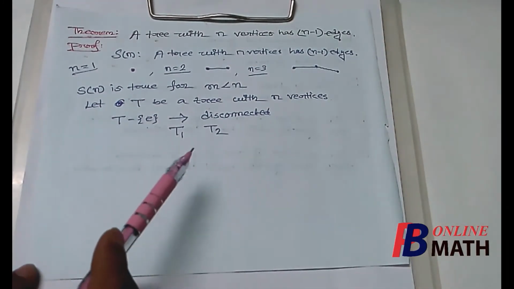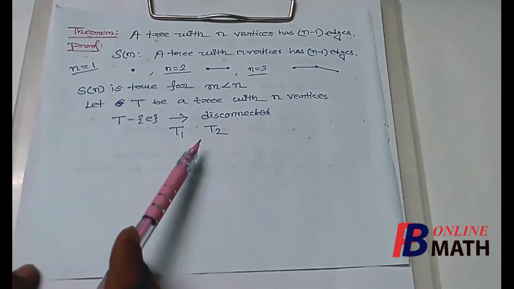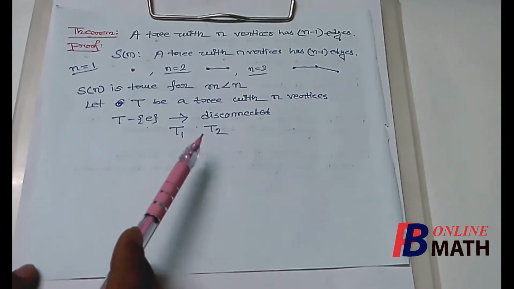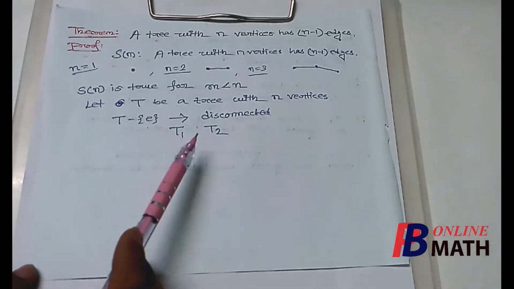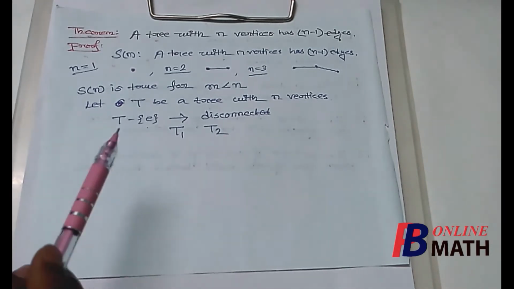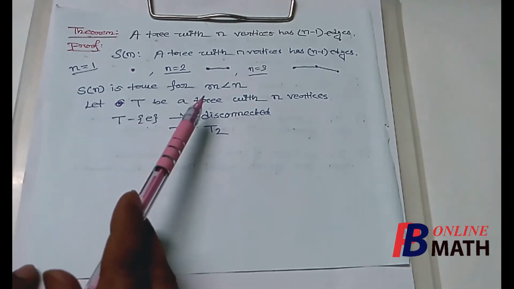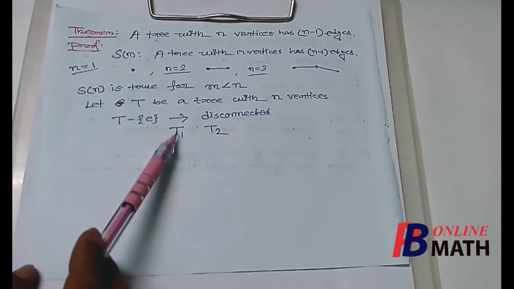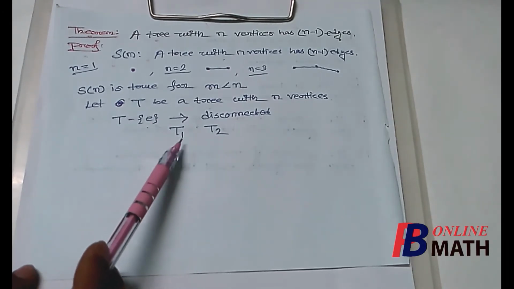So the number of vertices of T1 must be less than n, and the number of vertices of T2 must be less than n, such that if we add the number of vertices of T1 and T2, then the sum will be equal to n. Now since T is a tree which contains no circuit, T1 is a subgraph of T. So T1 must contain no circuit.